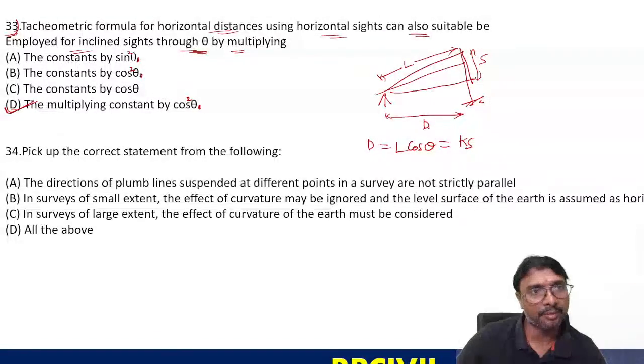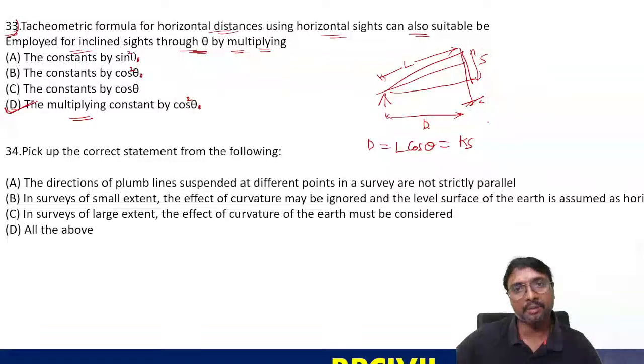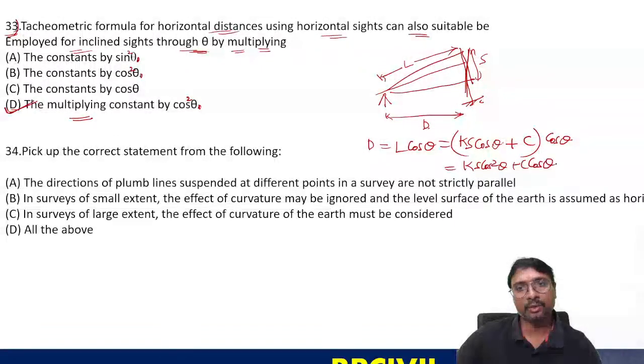What is it you can say now? Tell me, the constant through the multiplying. If it is vertical like this, again that cos theta will come: Ks cos theta plus C. Then if you multiply again with cos theta, you get Ks cos square theta plus C cos theta.